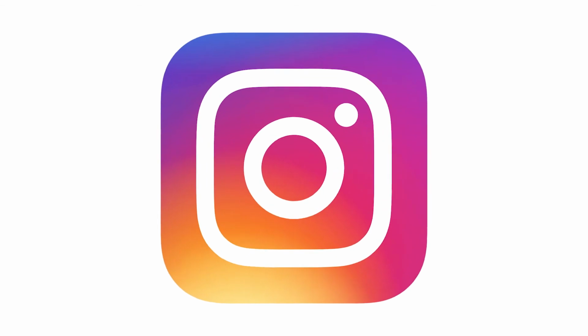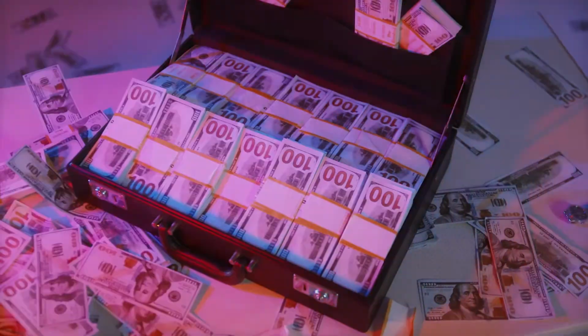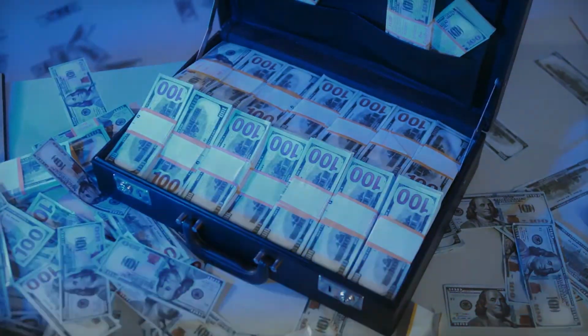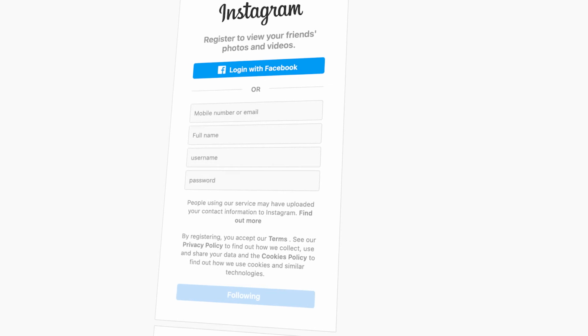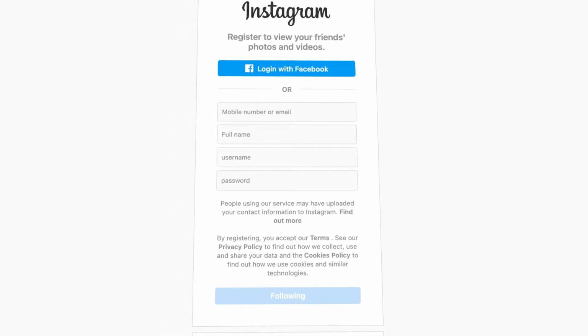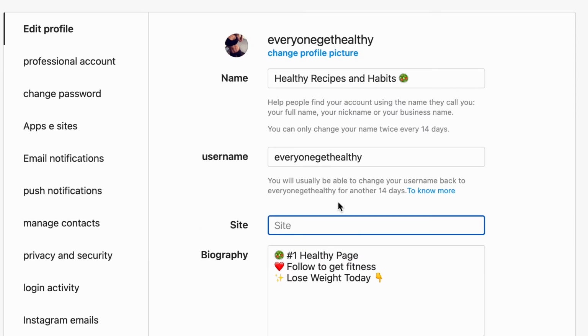Third way, Instagram. Instagram, also if used correctly, is a complete gold mine, and I will teach you now how you will turn your Instagram account into a money-making machine. First step, create an Instagram account about your niche, in my case weight loss. Second step, put a good image about your niche and a description with your link.